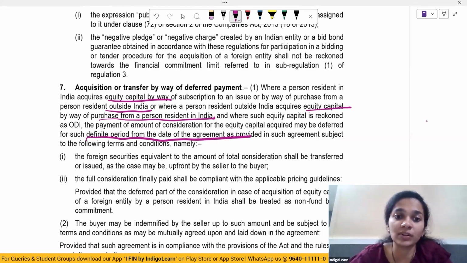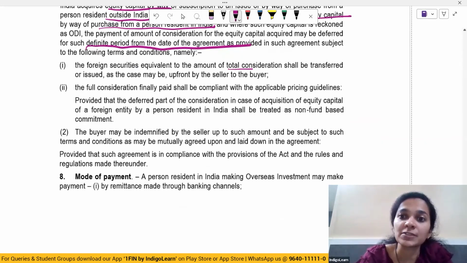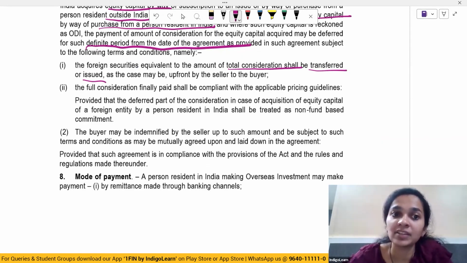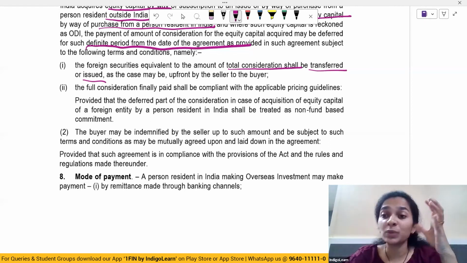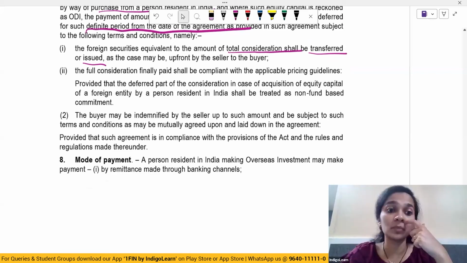What are they? The foreign securities equivalent to the amount of total consideration shall be transferred or issued upfront by the seller to the buyer. The full consideration shall be compliant with the applicable pricing guidelines. And the buyer may be indemnified by the seller up to the amount and subject to the terms and conditions as may be specified.